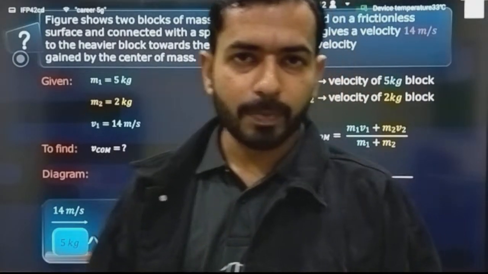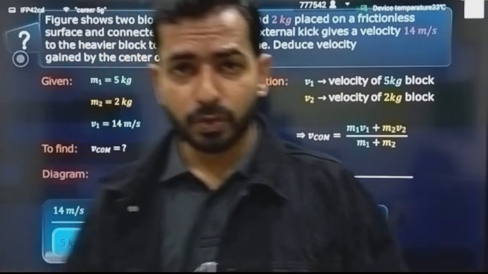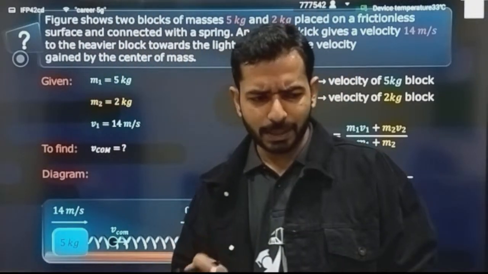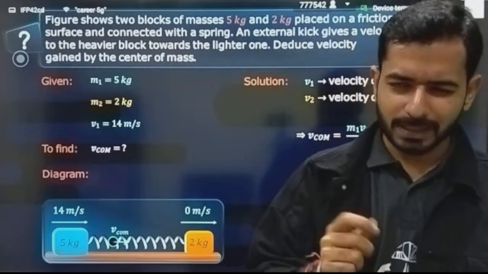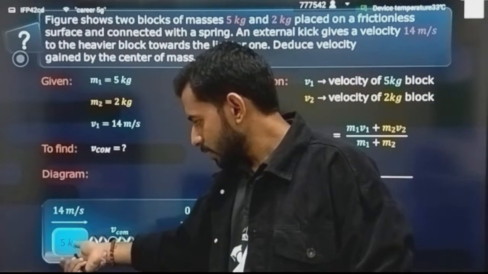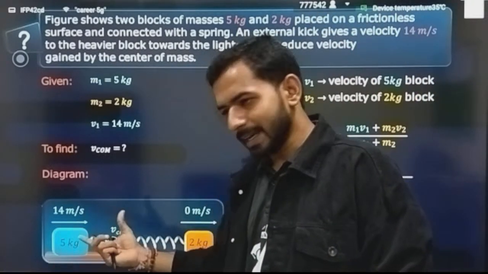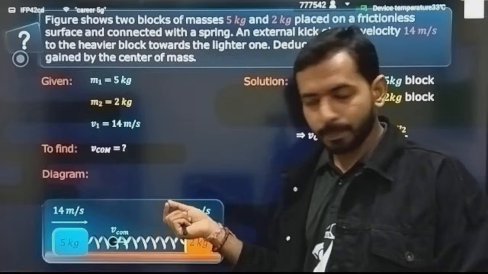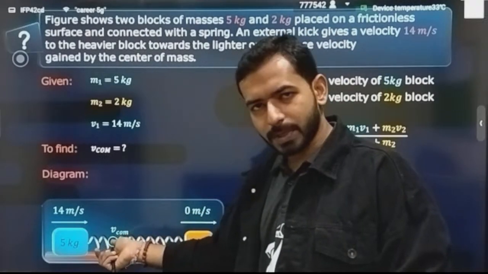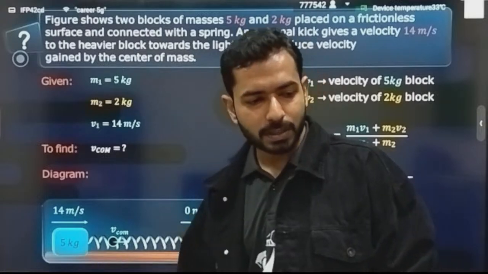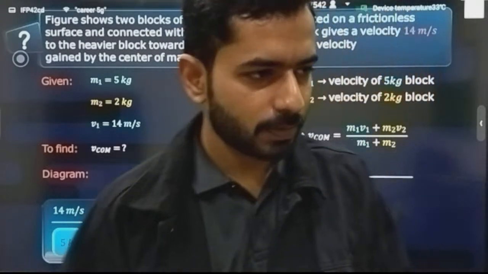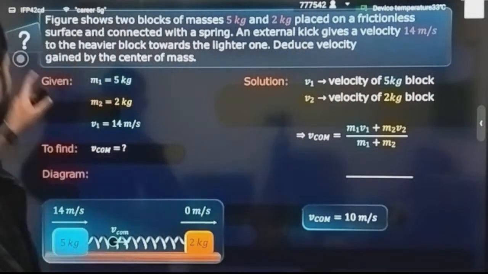What will be the center of mass velocity, because now you have produced some velocity. Initially it was kept at rest, no problem. That means the center of mass was also at rest, and it had some position. But now since you have kicked it, the center of mass will also start shifting. Here you can see there was some center of mass you assumed firstly, and now the question is asking you for the velocity of center of mass. This is what you have to do. Let's see how we can do it.